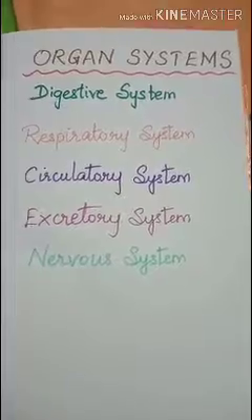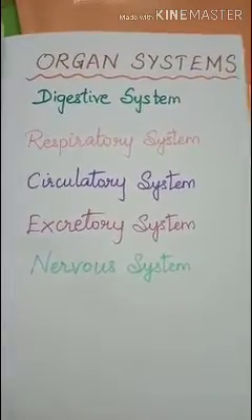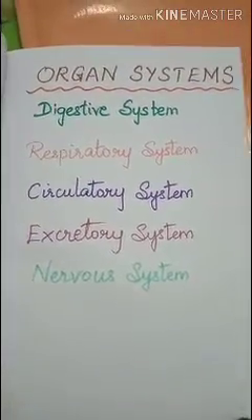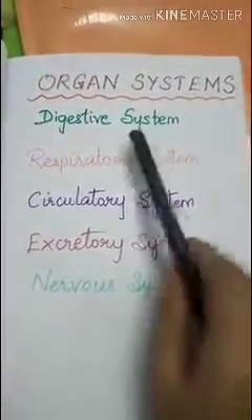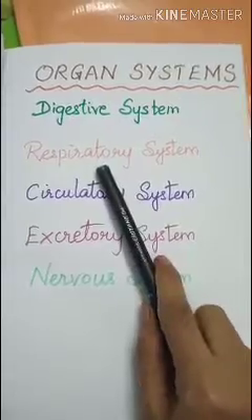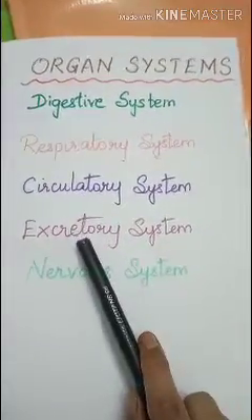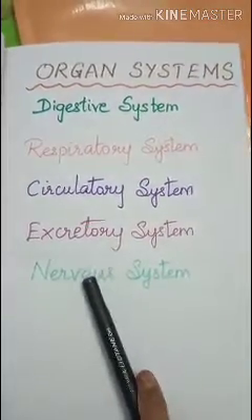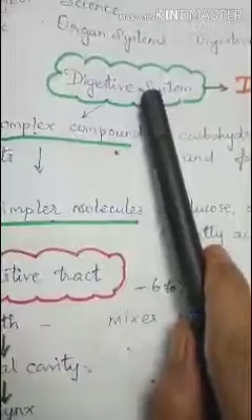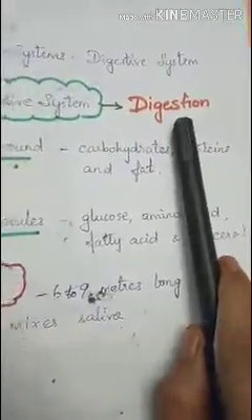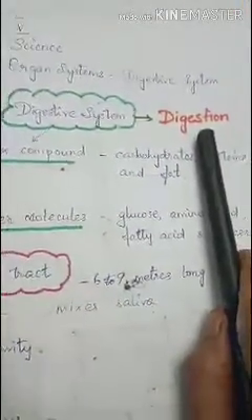Good morning, students. So now we will have a recap of all the organ systems we have learned so far. The organ systems consist of the digestive system, respiratory system, circulatory system, excretory system and nervous system. This we will see in detail. So first we learned about the digestive system, which is useful for us in the digestion of food.